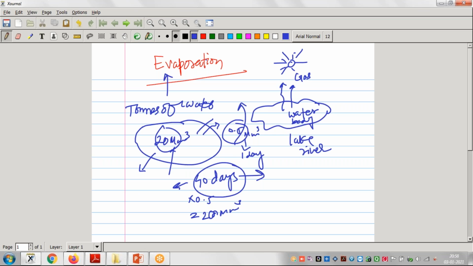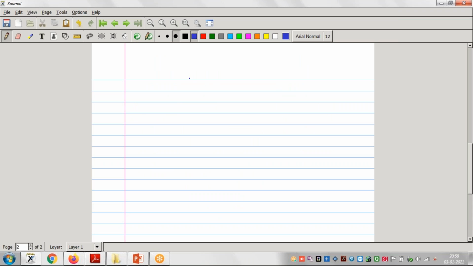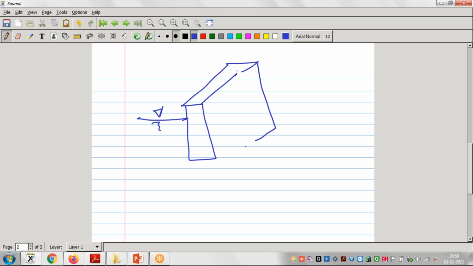Next, suppose we want to establish a hydropower plant, right? We want to construct a power plant. Suppose this is a dam, and here water is there. Whatever water we are storing will also be required for generating power, right?